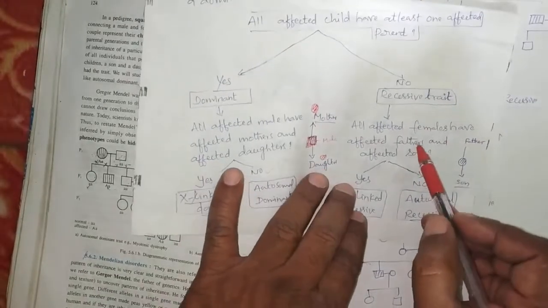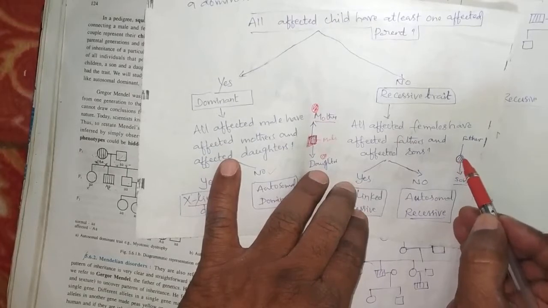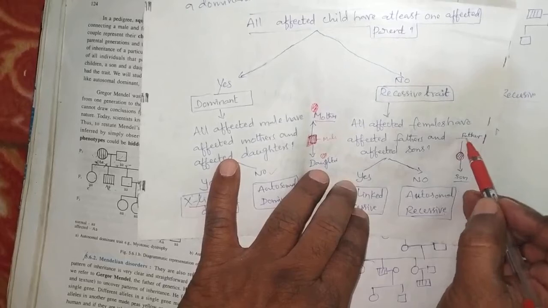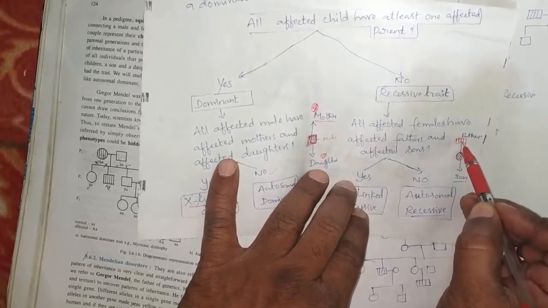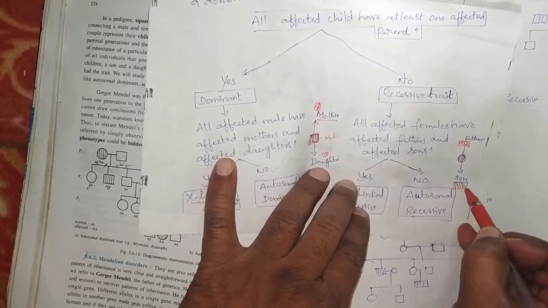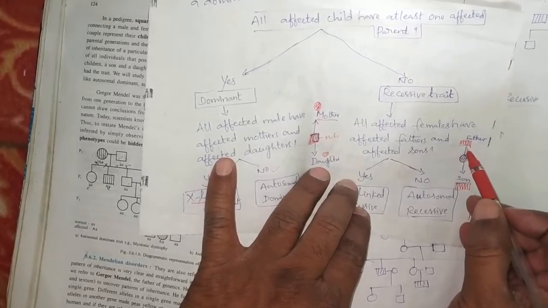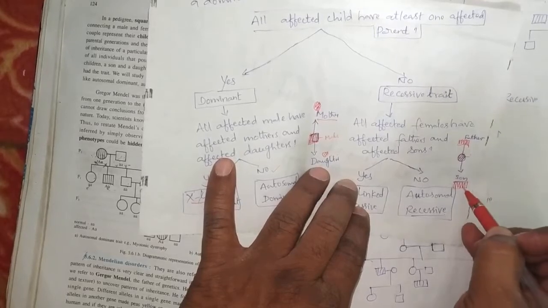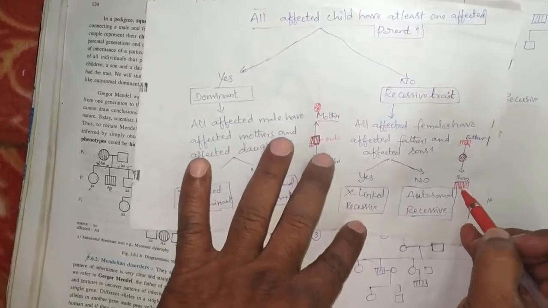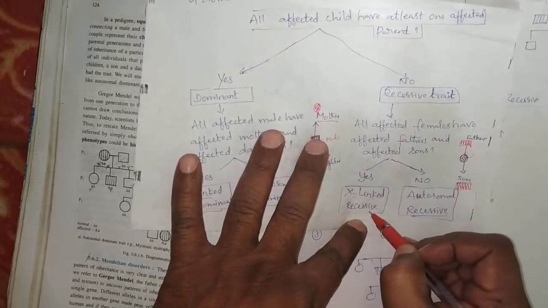So the second question we have to raise: if the affected female has an affected father and affected son, if yes, definitely we can say X-linked recessive disorder.